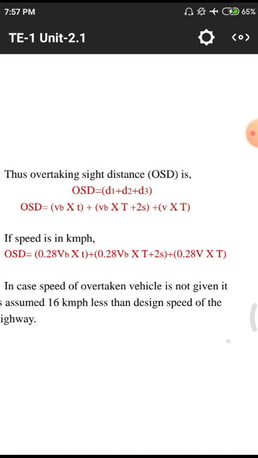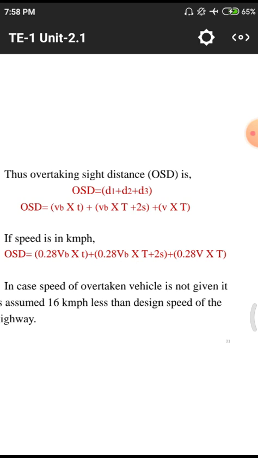So what totally overtaking sight distance equals is the below formula, where small vb equals 0.28 into VB according to IRC rules. So we are changing vb into 0.28 into capital VB, small vb equals 0.28 into capital VB, and we are keeping it in the below formula. So the entire formula has changed. So we are having 3 into 0.28 into VB plus 2S.